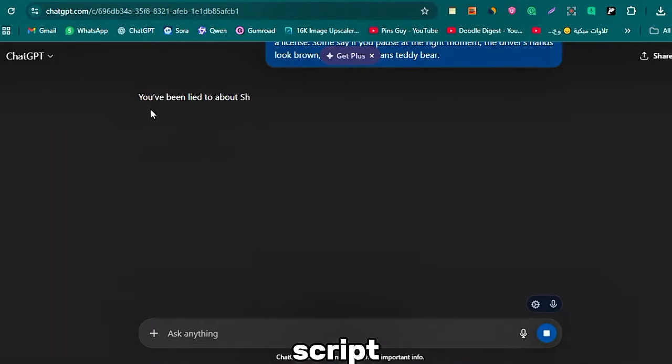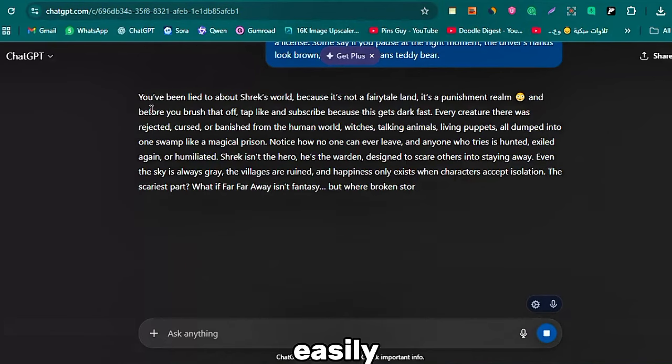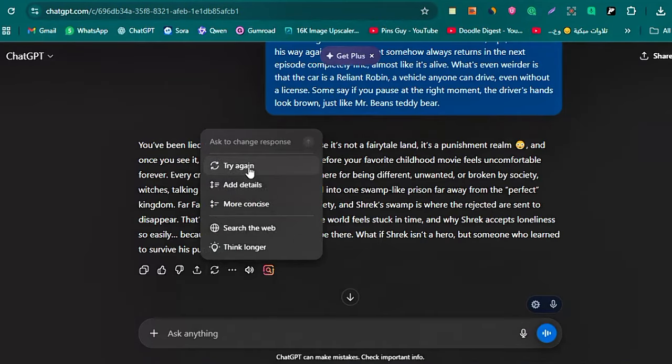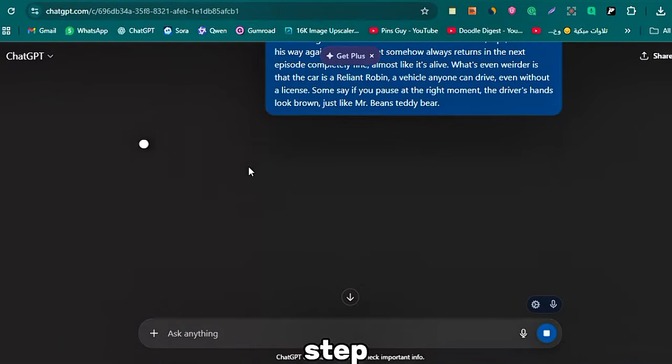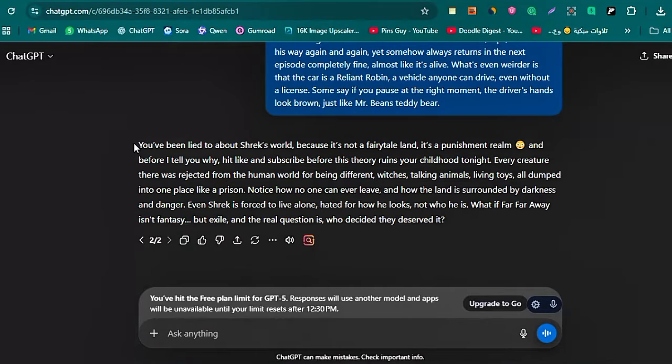Your complete script is now ready. If you are not satisfied with it, you can easily regenerate a new version by clicking the Regenerate button in ChatGPT. Once you have a final script, the next step is the voiceover. You can record this yourself directly from your mobile phone.